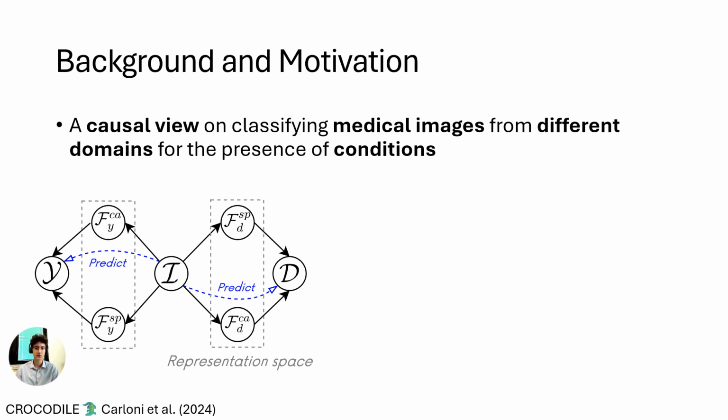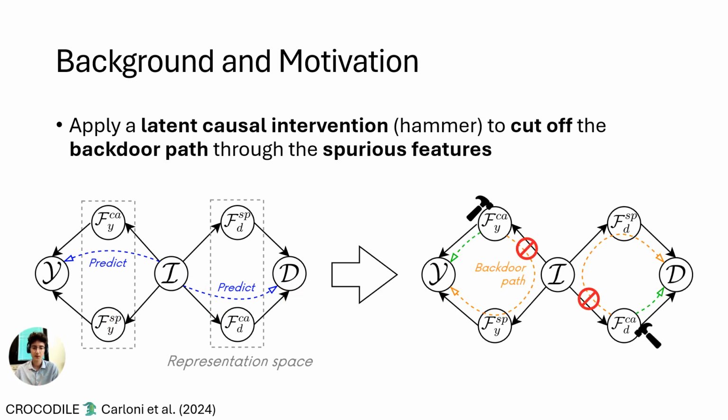From a causal viewpoint, we can represent the problem of classifying medical images, I, coming from different hospital sites or domains, D, for the presence of some medical conditions, Y. We can thus identify a subset of features that we name causal features that truly determine the outcome, and a subset of spurious features that are not causally related to the outcome, but can be, let's say, better predictors due to domain shifts. And similarly, we can predict the domain D from which the images come.